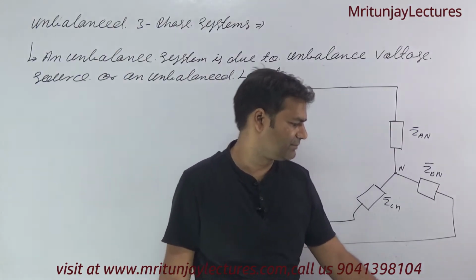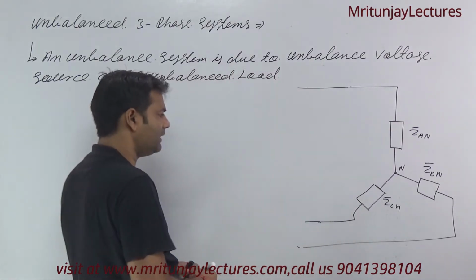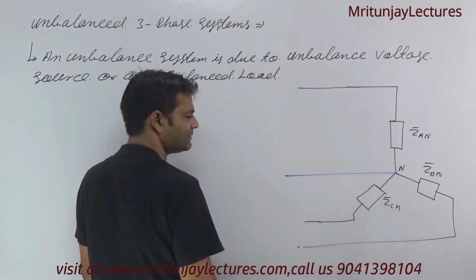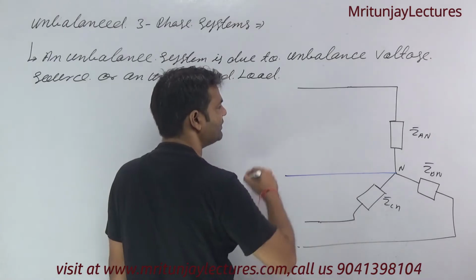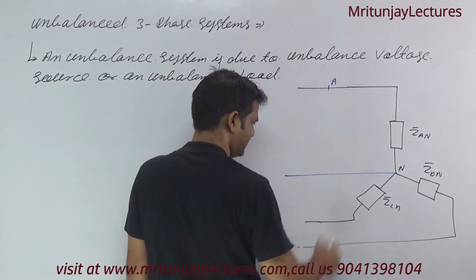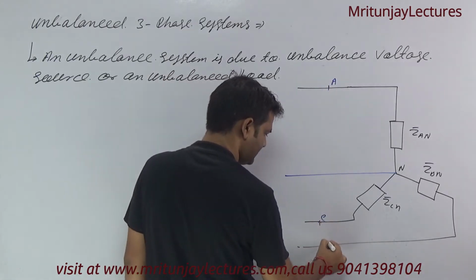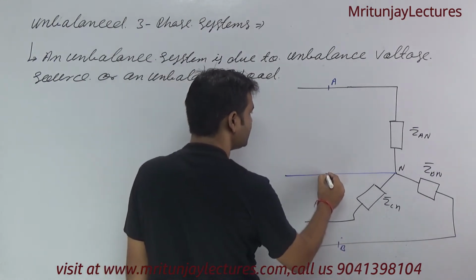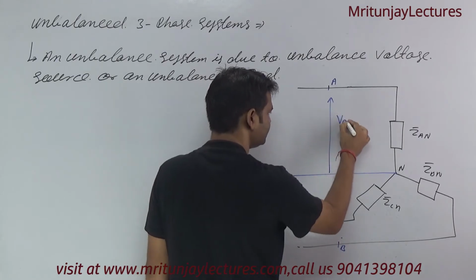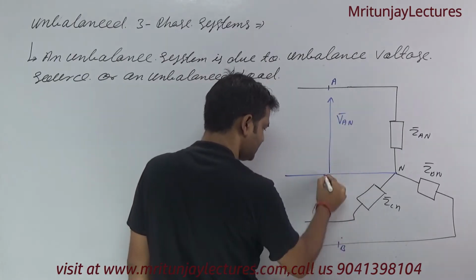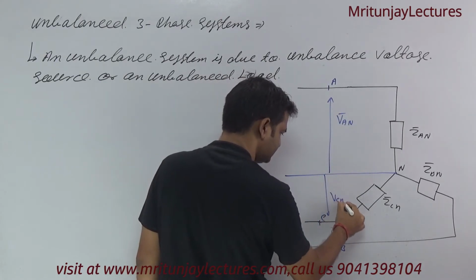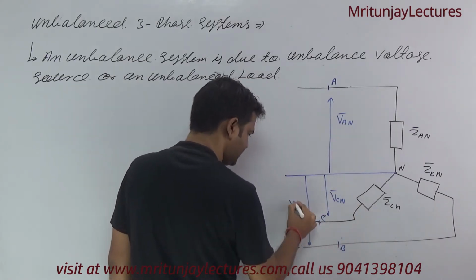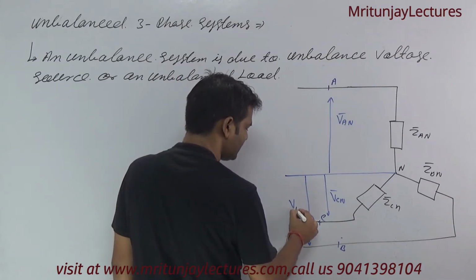Now suppose that in this condition, a 4-wire three-phase system corresponding to this one, that is A, that is C, and that is B, okay. This one is An, this one is Cn, and this one is Bn, okay.